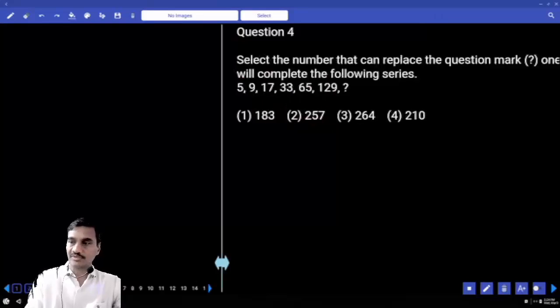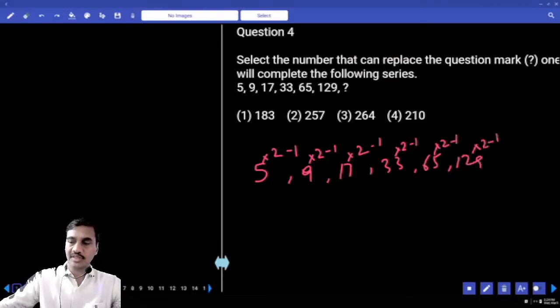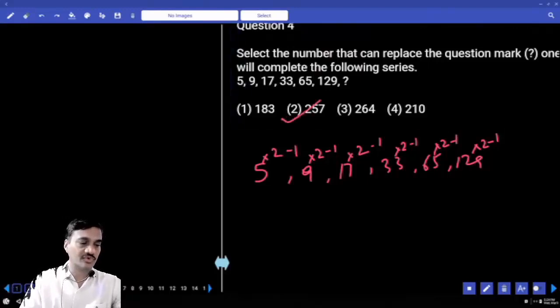Then next one, question number 4: 5, 9, 17. 5 and 9 can be written as 5 into 2 minus 1, 9. 9 into 2 minus 1, 17. 17 into 2 minus 1 is 33. And 33 into 2, 66 minus 1 is 65. Now 65 into 2 minus 1, 129 into 2 minus 1. And that 9 into 2, 8 minus 1 is 7. The last digit is 7. Choice 2, question number 4.